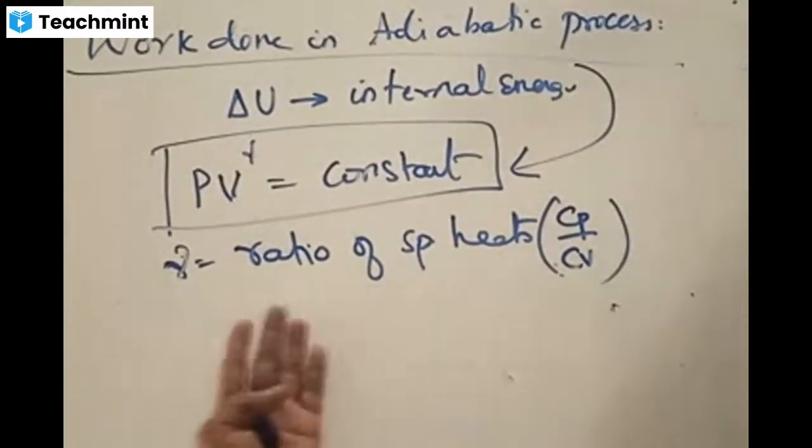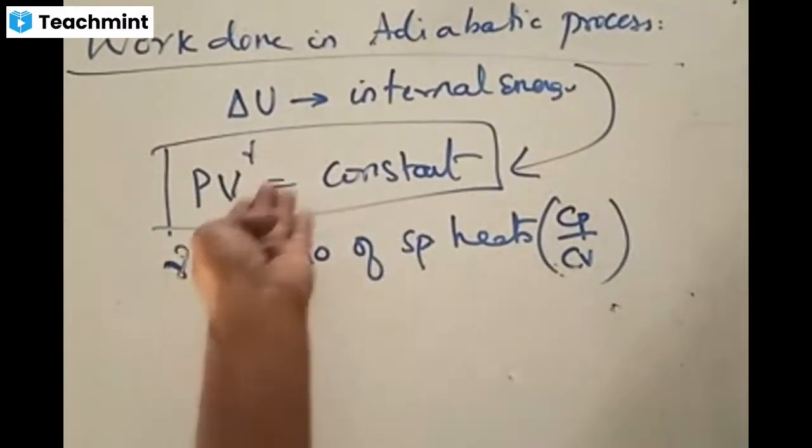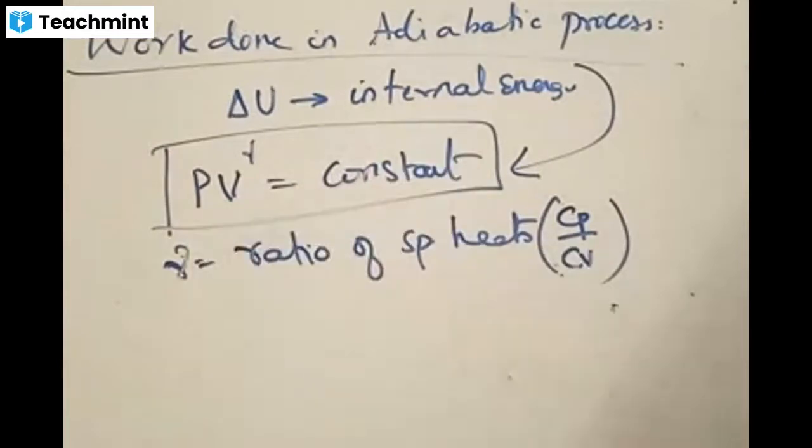Now we go ahead. Likewise, how we did for PV is equal to nRT, now we make use of PV to the power gamma is equal to constant, and we have to derive. Shall we go for the derivation now? Derivation of work in the adiabatic process. To go with that derivation, you should know this basic thing first of all.